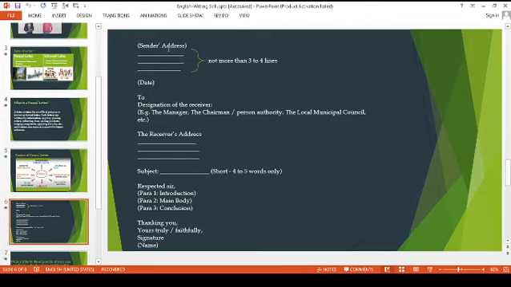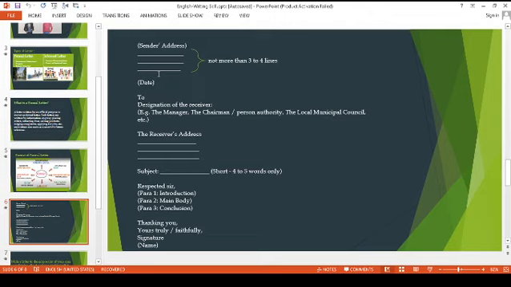Sender means I am sending the letter, so my address will come here, and it should not stretch beyond 4 to 5 lines. Things like 'behind this, opposite this' will not come. A very short address will be there in these lines. And later, the designation of the receiver. Receiver means the person to whom we are sending the letter, for example the manager, the chairman, the person in authority, etc. We write the designation of that person, and in short the address of that receiver.